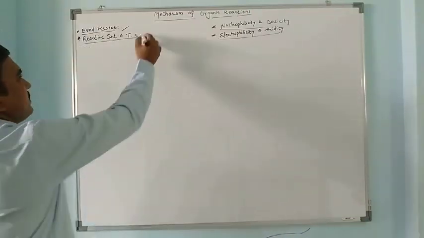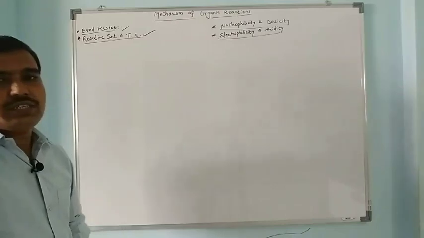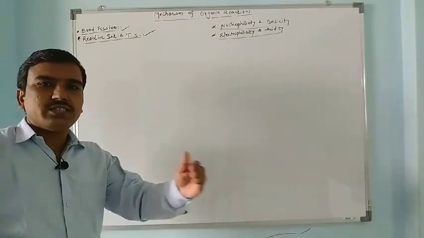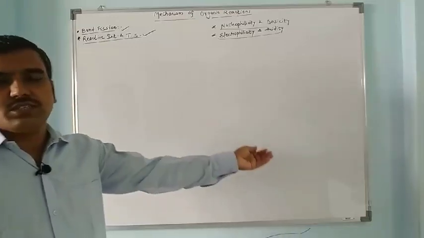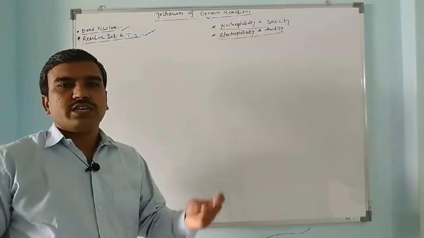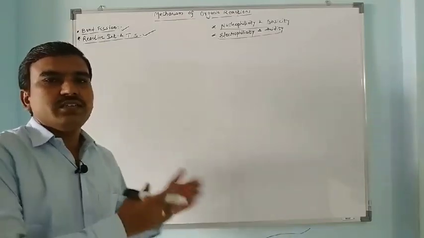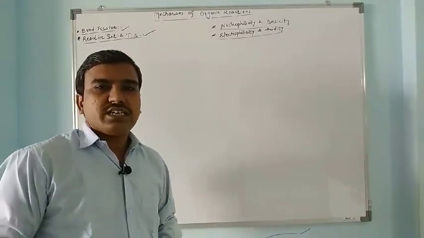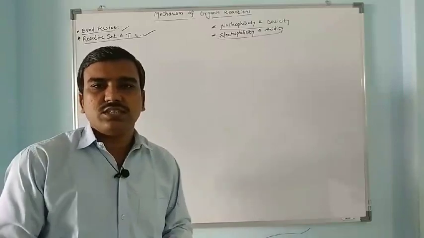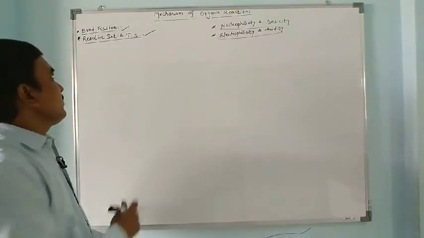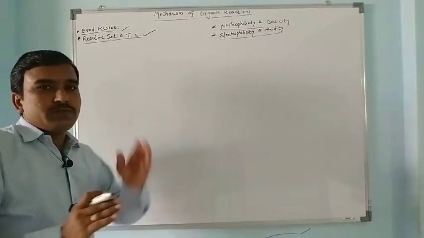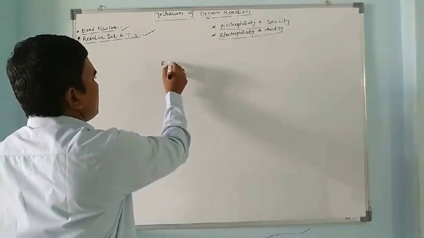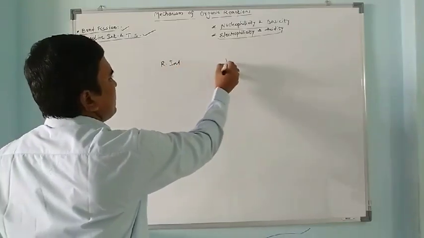In the same way, the second is reactive intermediates and transition state. What is a reactive intermediate? Most of the intermediates we have seen in the earlier video, carbocation, carbanion, free radical, these are the reactive intermediates. Along with this, nitrenes, carbene, arynes are also generated during the course of organic reactions. But what is the exact difference between transition state and reactive intermediate?